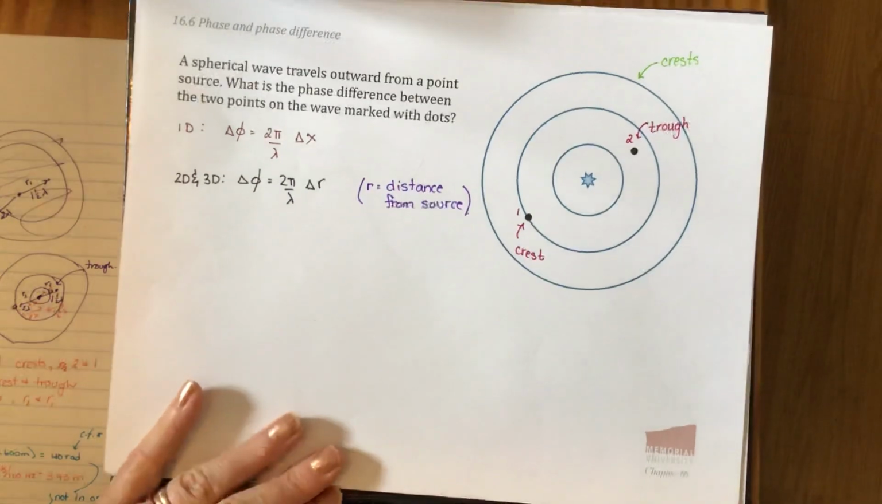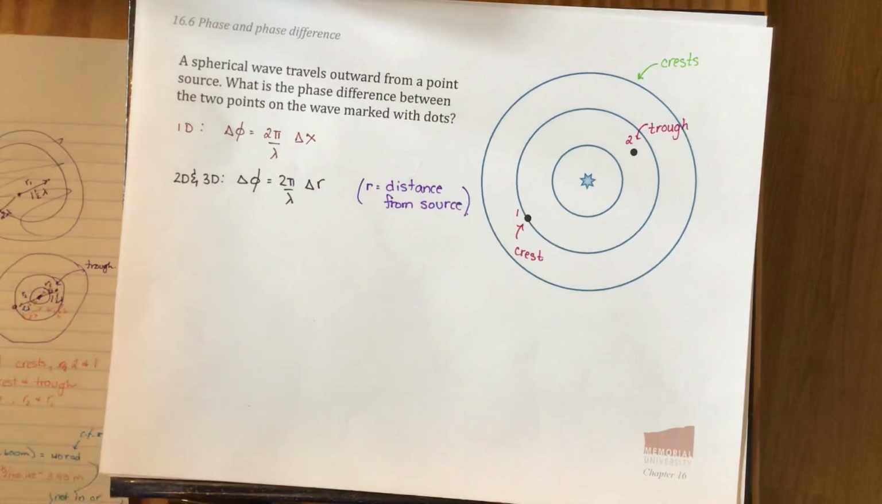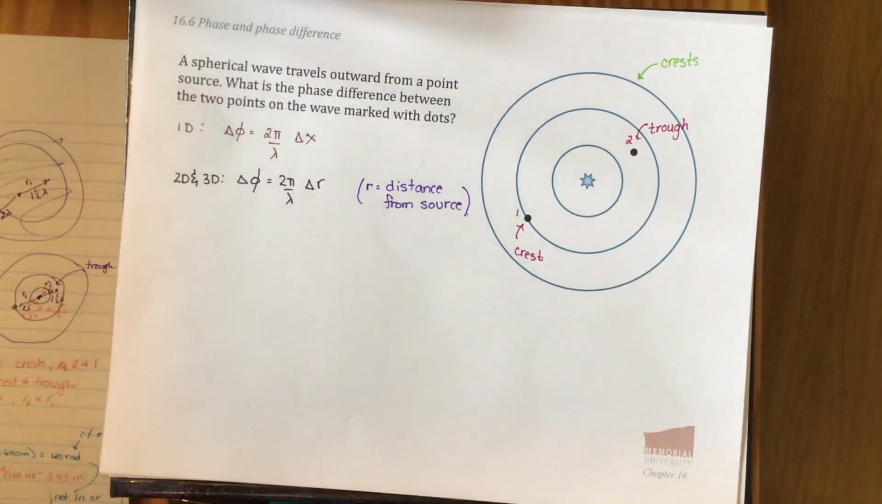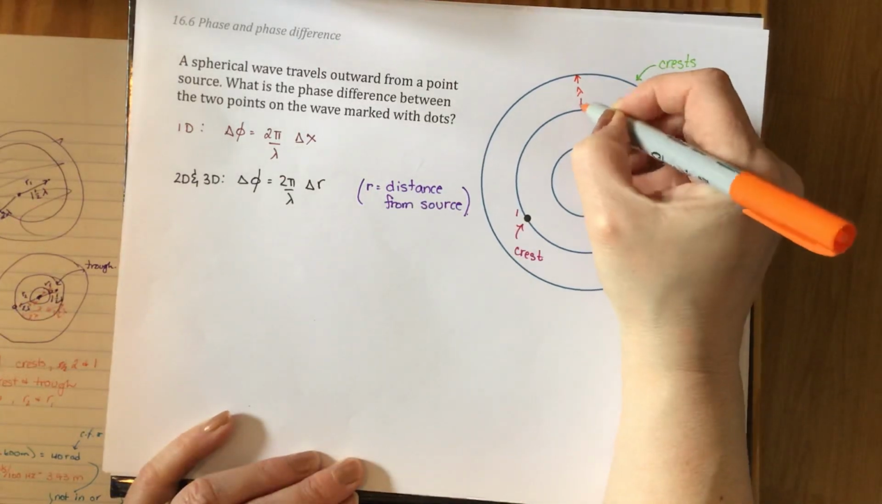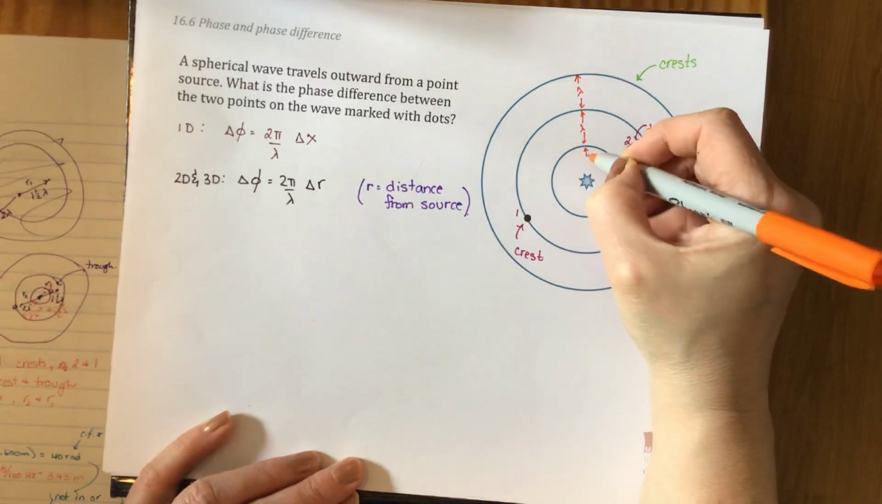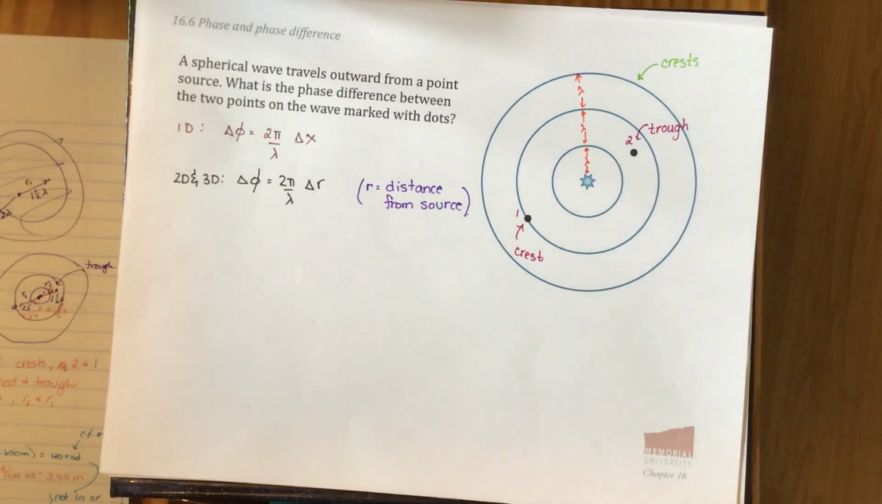This is going to help us figure out how to find it. So what else do we know about these pictures? Well, we know that the distance between any 2 crests is equivalent to a wavelength. So from here to here is lambda, from here to here is lambda, and from here to here is lambda. Okay, and that comes back from when we discussed these waves.